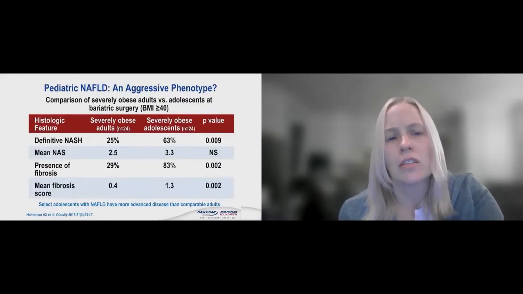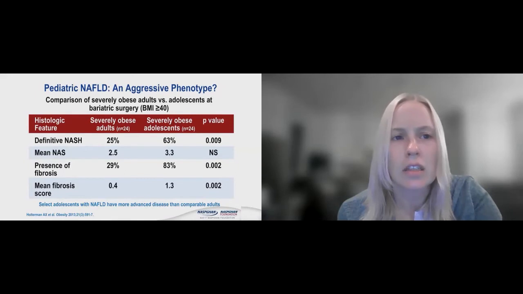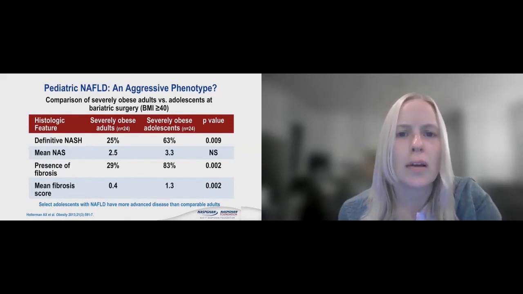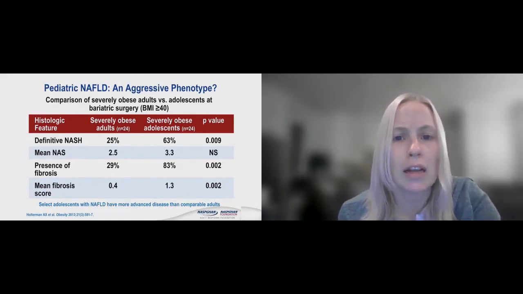So is there an aggressive phenotype for pediatric non-alcoholic fatty liver disease? We've kind of grouped it all together for a while, but we're starting to wonder who are the patients that may be a lot more aggressive, so that we can try to identify them earlier. And this is looking at a study comparing severely obese adults versus adolescents at bariatric surgery.